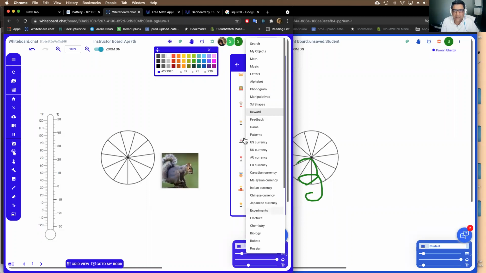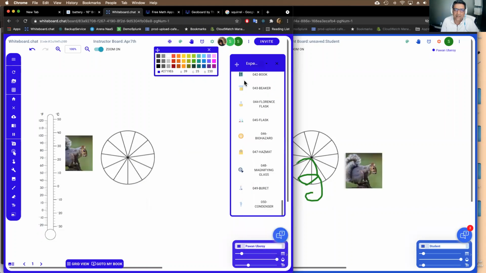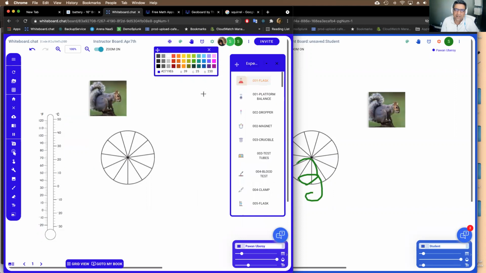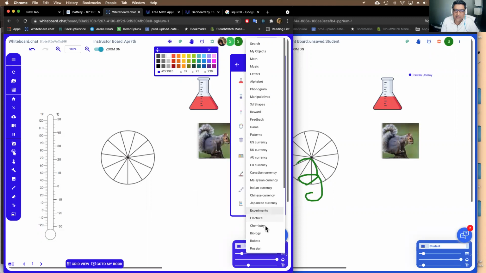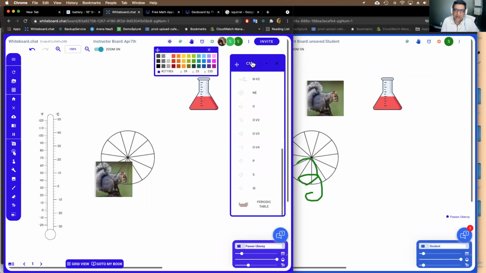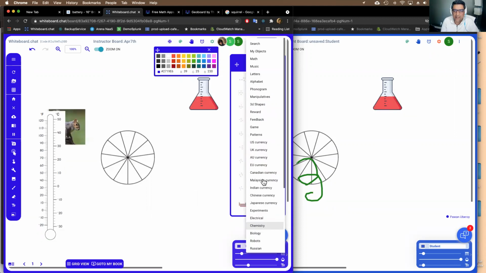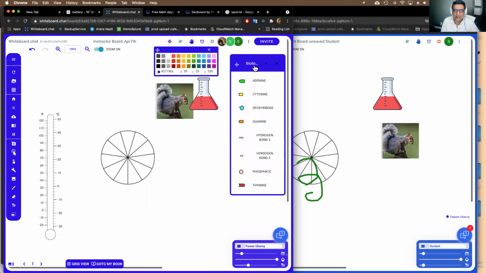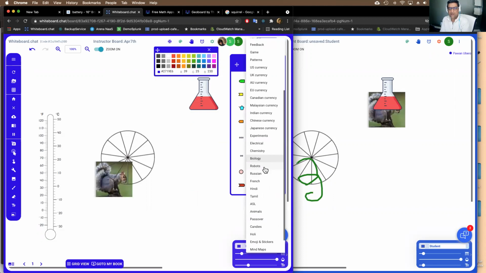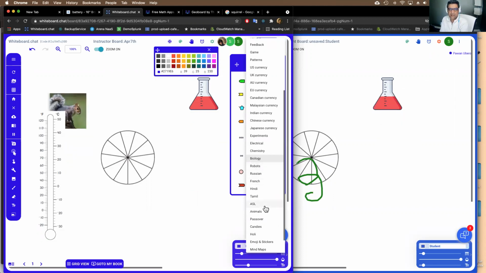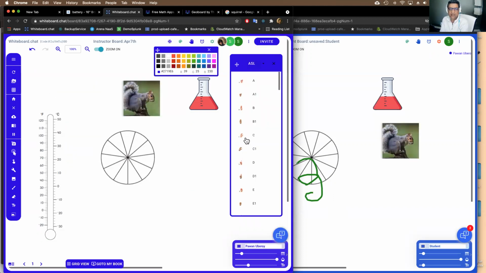There are experiments like beakers and flasks and test tubes, electrical symbols, chemistry symbols, periodic tables. We have biology, DNA construction, robots that you can program, different languages, and sign languages as well.